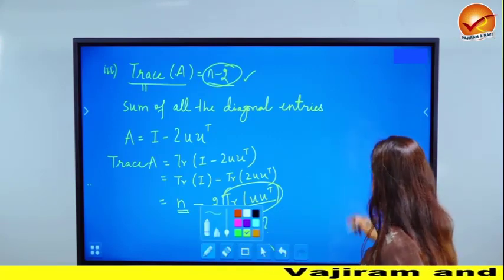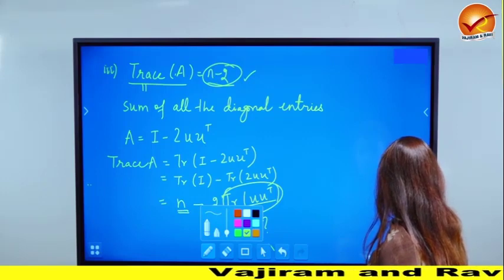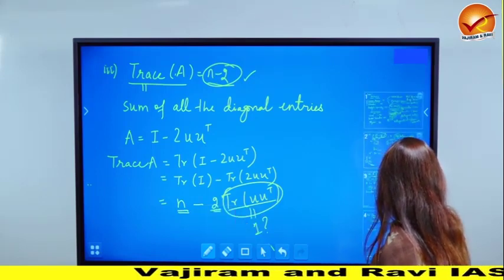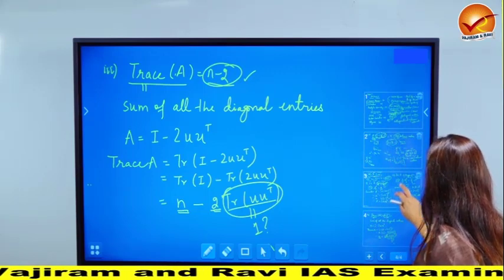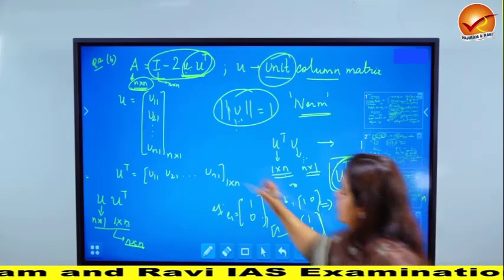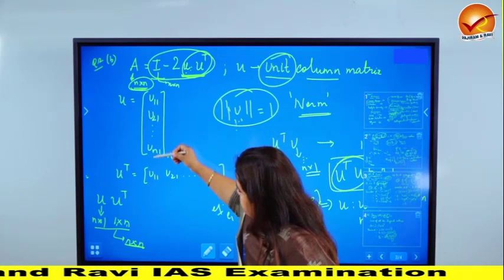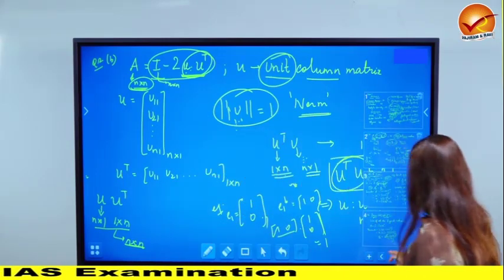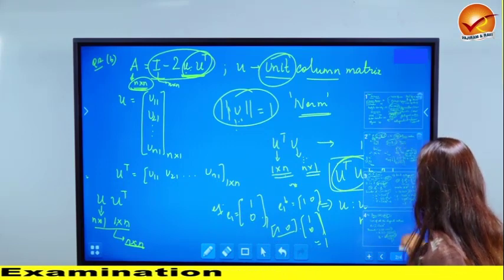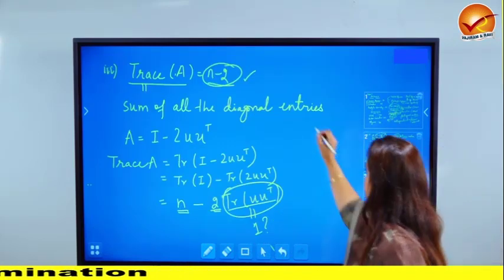On the previous slide, I had introduced, let's go back to the previous slide where I have introduced here. U was this column matrix and U transpose was this row matrix. Okay. So we have already introduced the notations. We'll just copy that down.